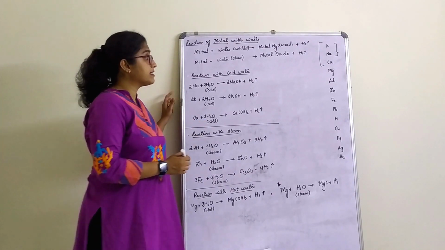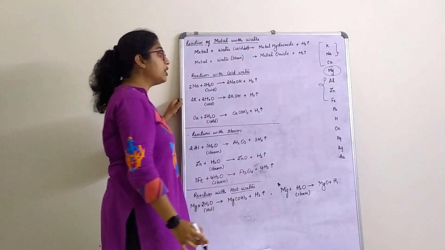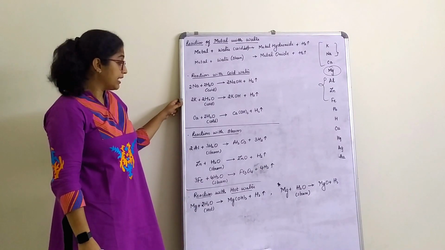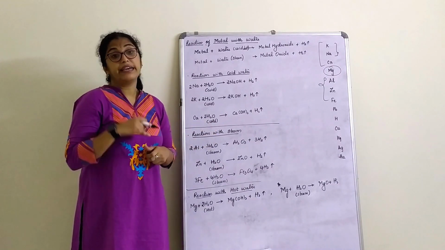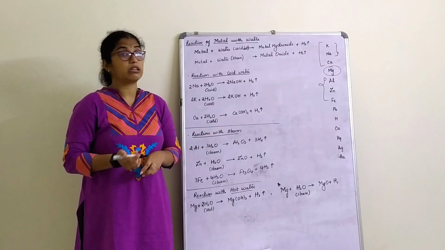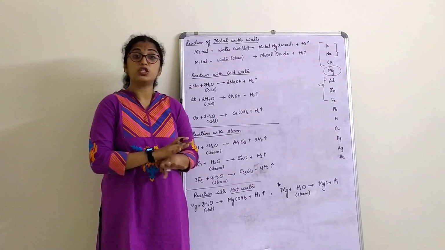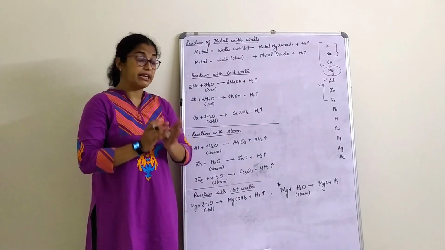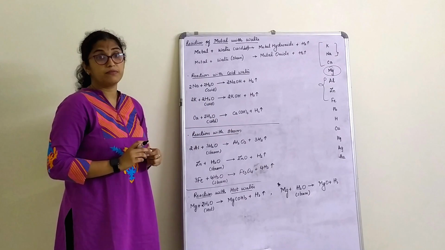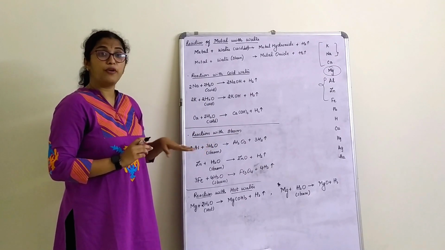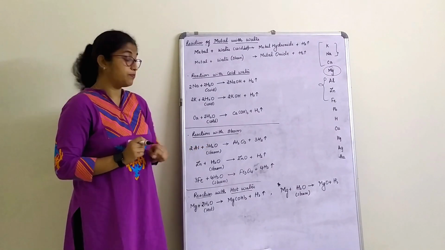Now next, we will come to magnesium later. We will start with these three: aluminium, zinc and iron. Aluminium, zinc and iron can only react with steam. If I expose them to cold water, there is no reaction. If I even expose them to hot water, no reaction is found. The only reaction is found when I expose these metals to steam. Steam also we write in the form of H2O only, but we have to know that it is steam.